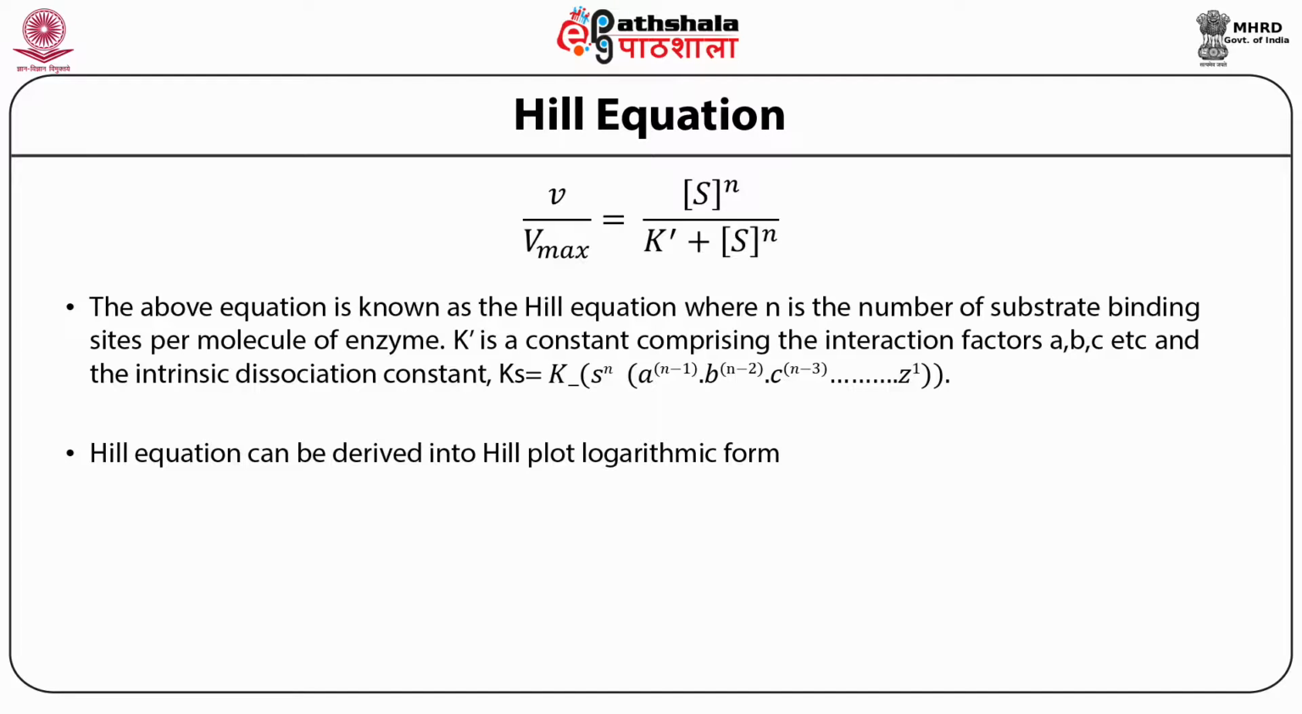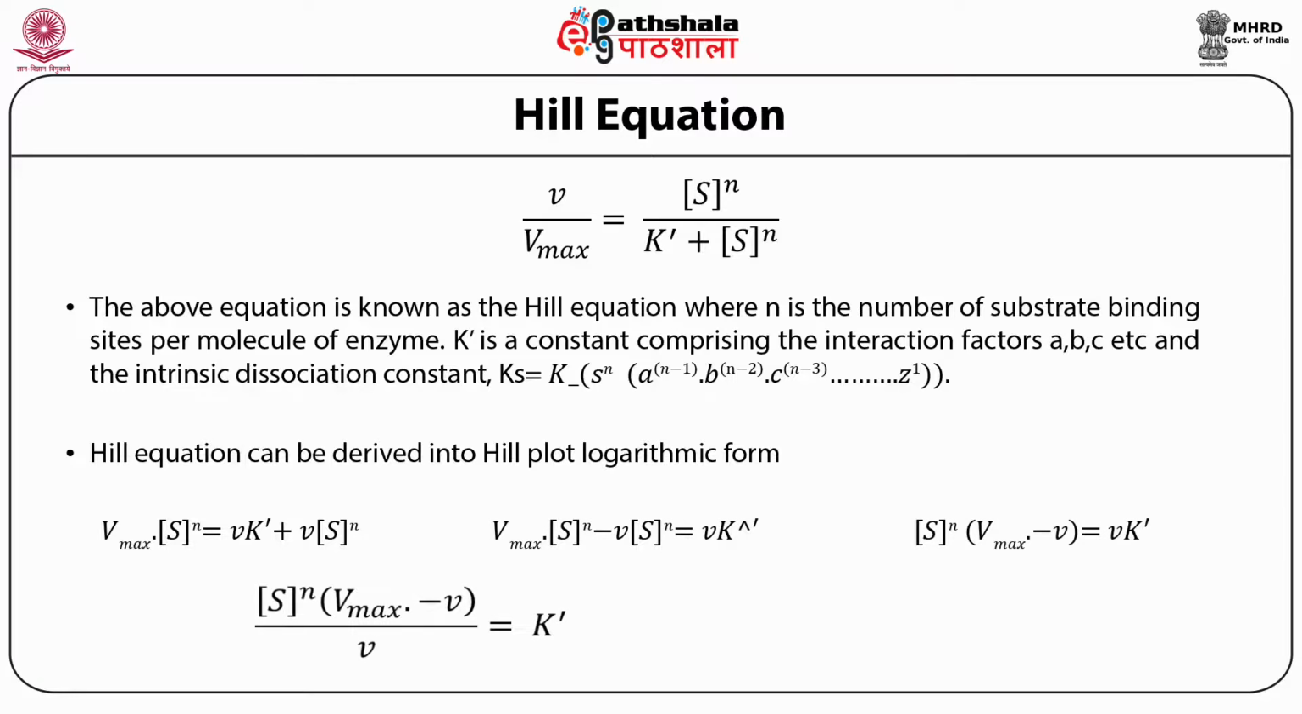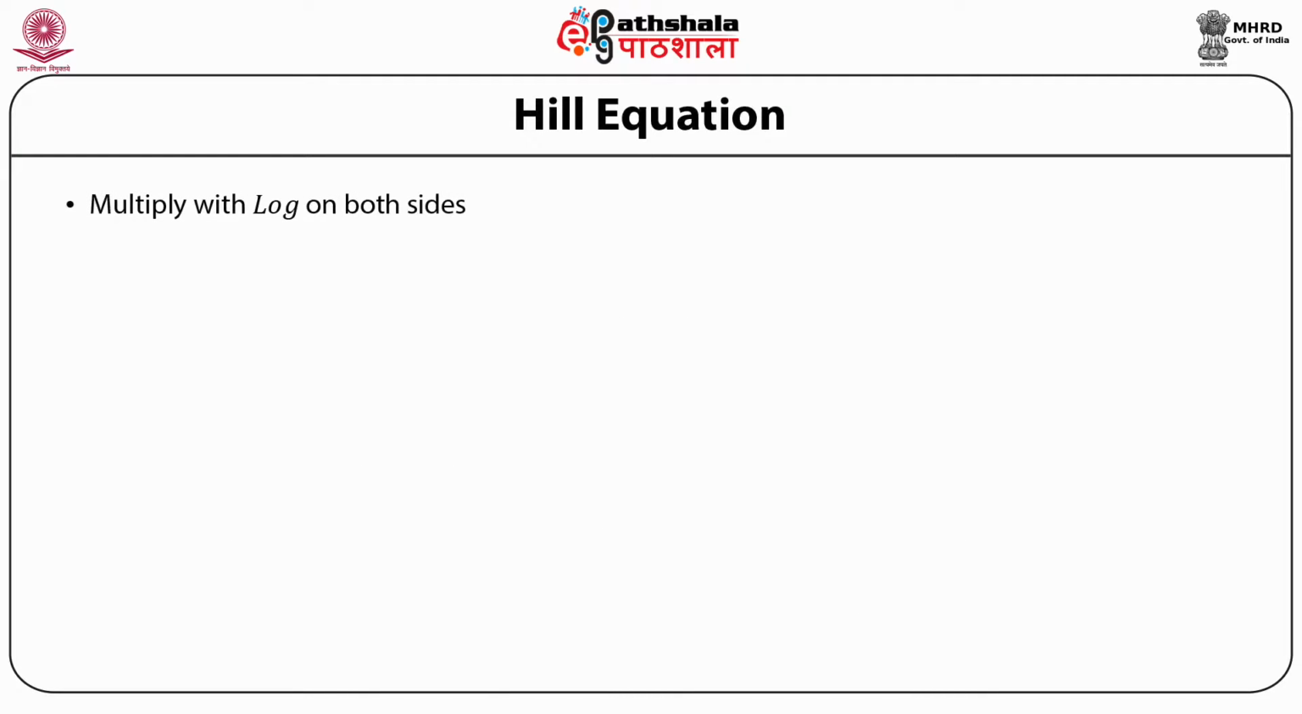When you take that equation, it is converted into Vmax into S to the power n is equal to V into K prime plus V into S to the power n. When you solve, subsequently you will find that the equation becomes S to the power n into Vmax minus V divided by V0 is equal to K prime. By taking log on both sides, the equation becomes n log S plus log of Vmax minus V divided by V is equal to log K prime.